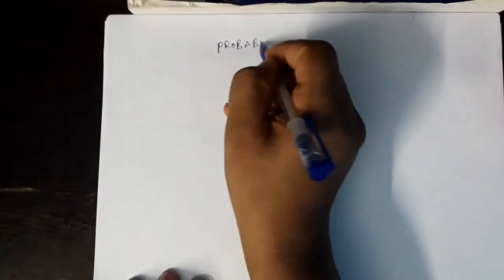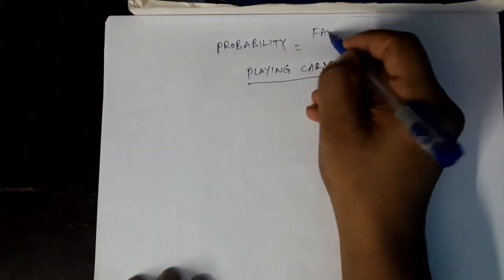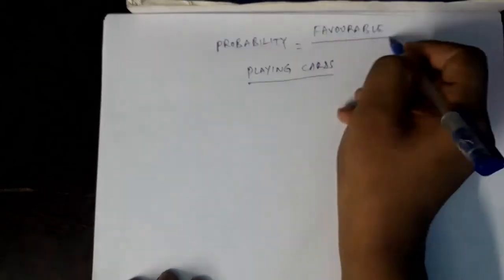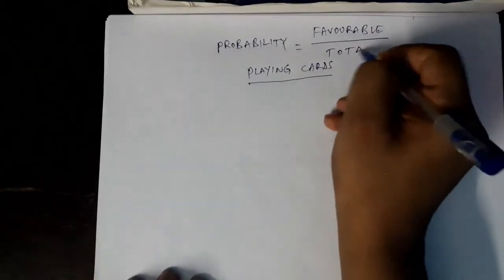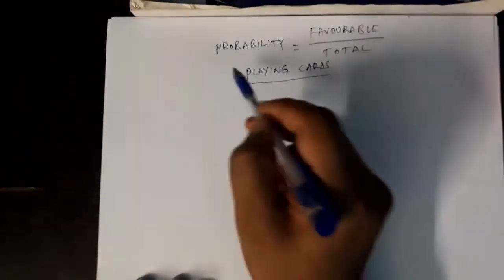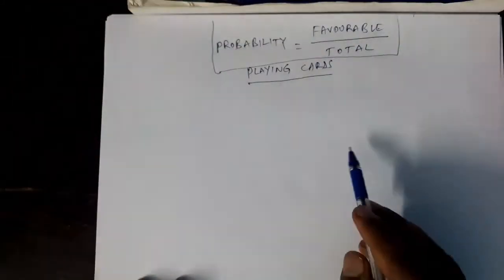Formula for probability. Probability is favorable by total. Favorable by total. Of course, this is the formula. Right? Playing cards.